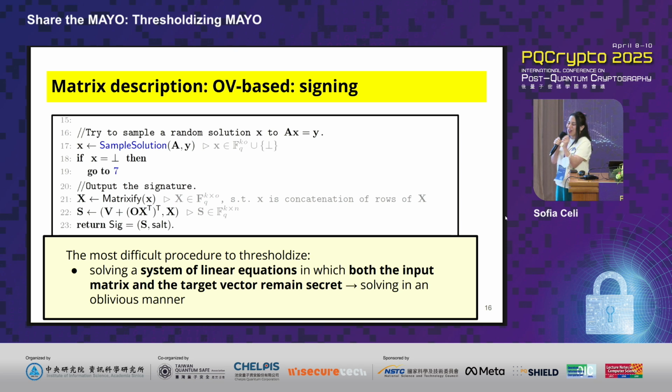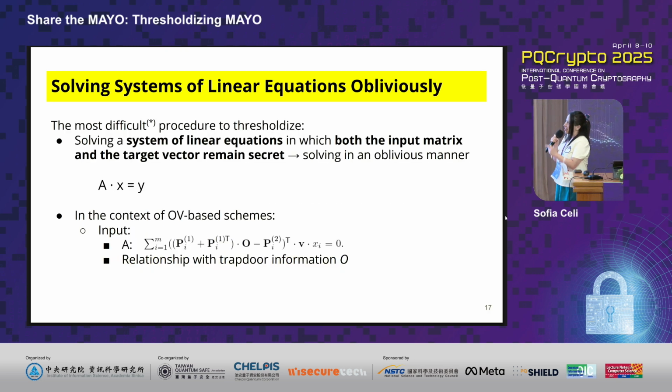But it turns out that when you actually try to create a threshold signature out of this specific procedure, this is going to be the most complicated one. Why? Because what you are going to have is a procedure that tries to solve a system of linear equations in which both the input matrix and the target vector are going to remain secret. So what you're going to be having is specifically this multiplication: A multiplied by X is equal to Y. But remember that the public key has a direct relationship with that specific secret subspace, right? It has a direct relationship with O.